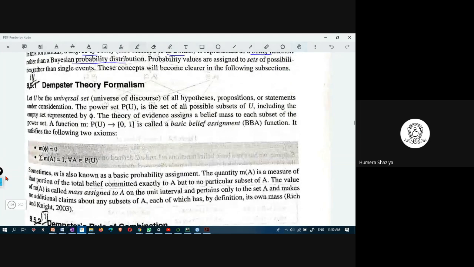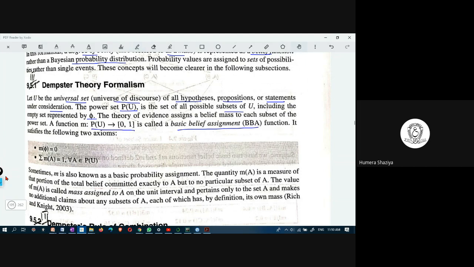There is a universal set, the universe of discourse, meaning everything is included, all the hypotheses and propositions or statements under consideration, denoted by P of U, the power set of all possible subsets of U. And there is an empty set phi, and this power set will have a value 0 or 1, and this is called the basic belief assignment, BBA function, and it satisfies two axioms.